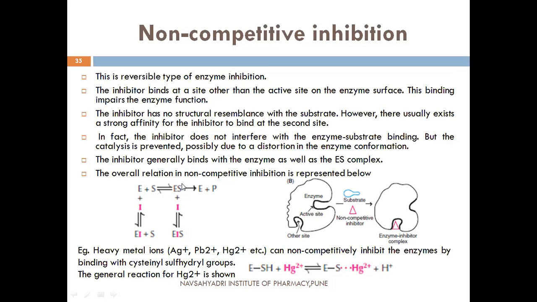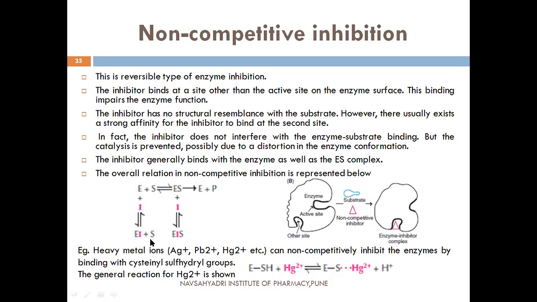But sometimes the enzyme substrate complex is formed, and still the inhibitor binds, because here binding occurs at other sites. So the inhibitor also binds to the enzyme substrate complex, and that's why the further catalytic activity of the enzyme is prevented. Okay, so in this type of inhibition, when the enzyme substrate complex is formed and a single enzyme is there, the inhibitor binds to the enzyme and also to the enzyme substrate complex.